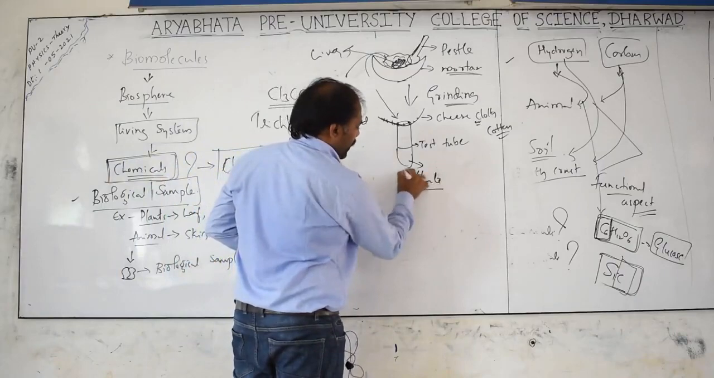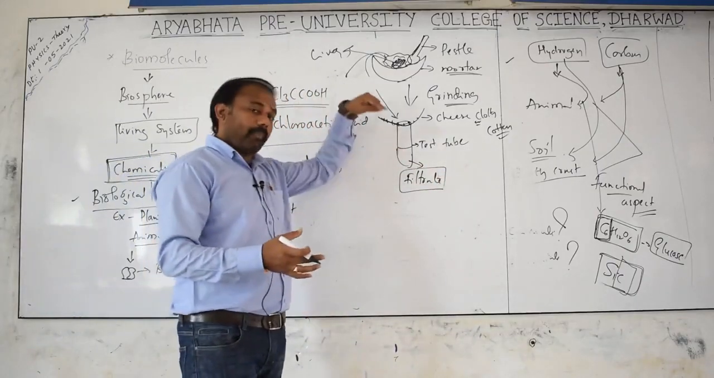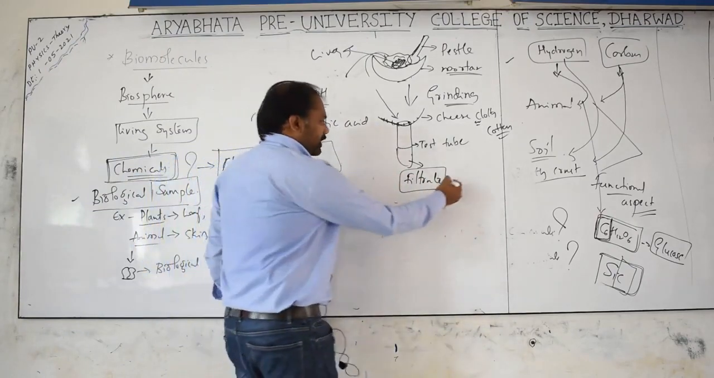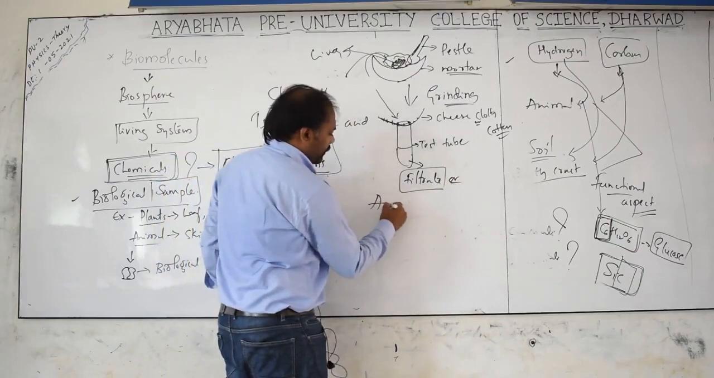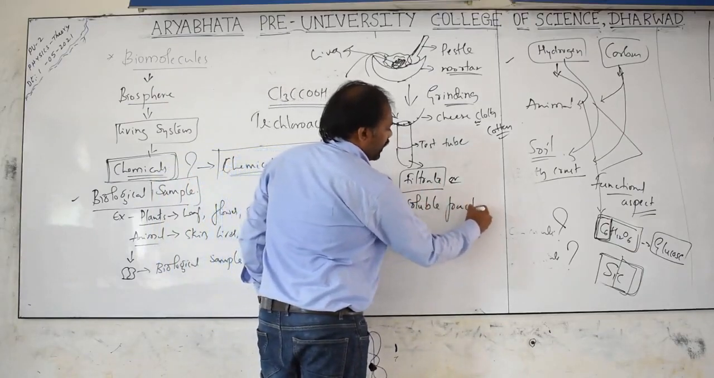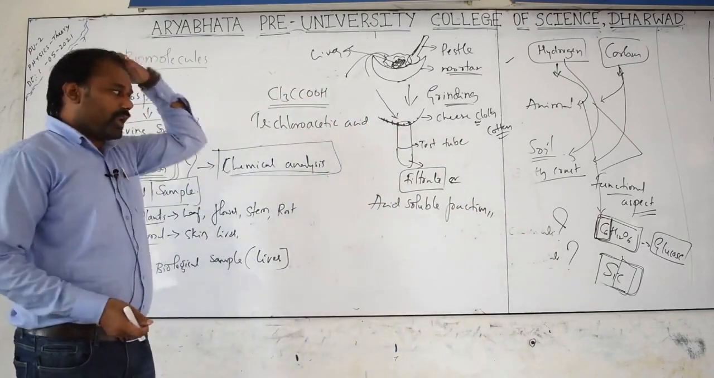Please do remember, it is considered as filtrate. I mean to say whatever we get in the test tube after pouring is considered as a filtrate, and this is also called the acid soluble fraction.